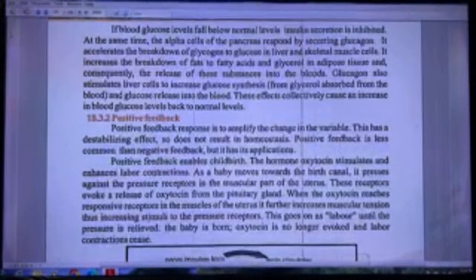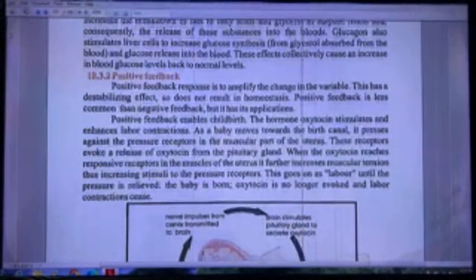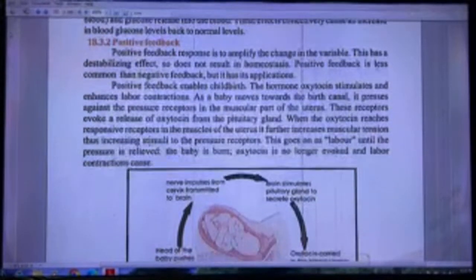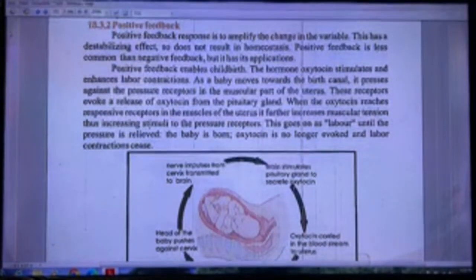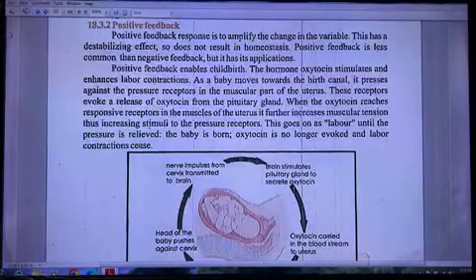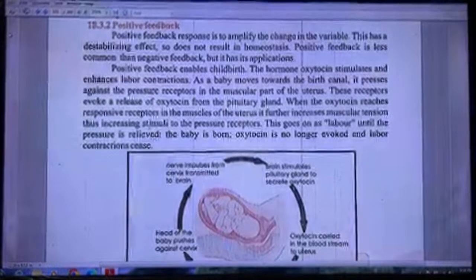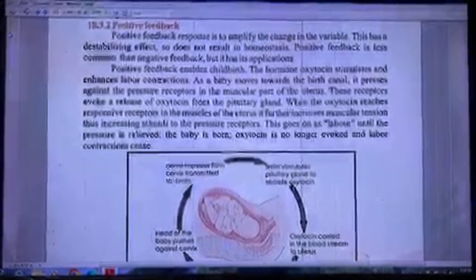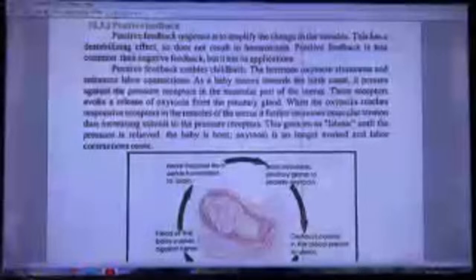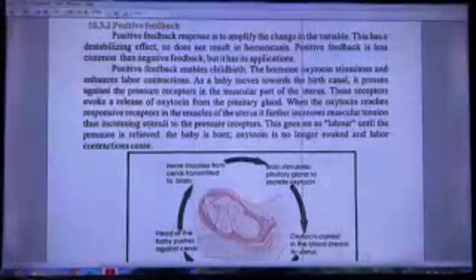Positive feedback. The positive feedback response is to amplify the change in a variable. This has a destabilizing effect, so it does not result in homeostasis. Positive feedback is less common than negative feedback, but it has its applications. Positive feedback enables childbirth. The hormone oxytocin stimulates and enhances labor contractions.